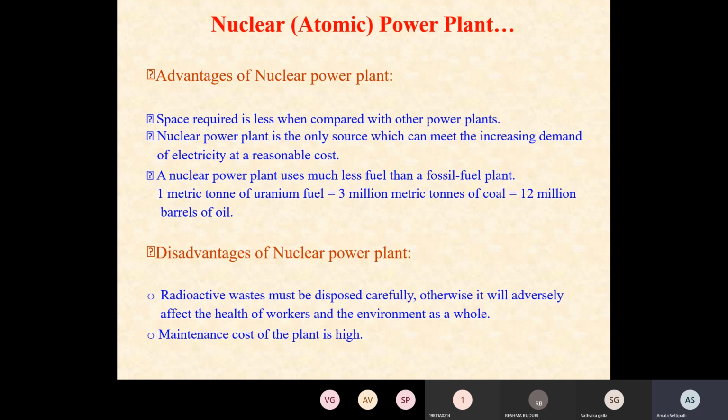The radioactive waste must be disposed of carefully. Compulsorily, radioactive waste will be produced in the nuclear power plant, and that will be disposed of outside carefully. Otherwise, it will adversely affect the health of workers and the environment. It will destroy the workers' health as well as the environment. The maintenance cost of the plant is also high.